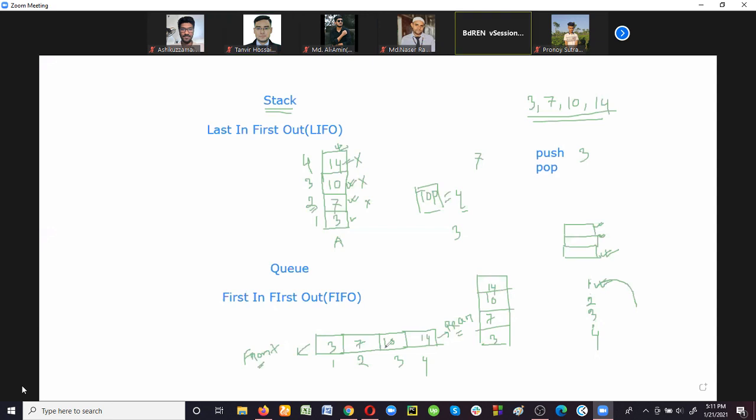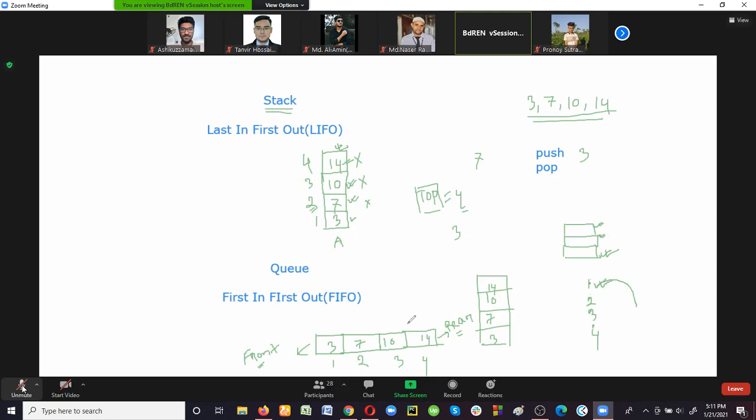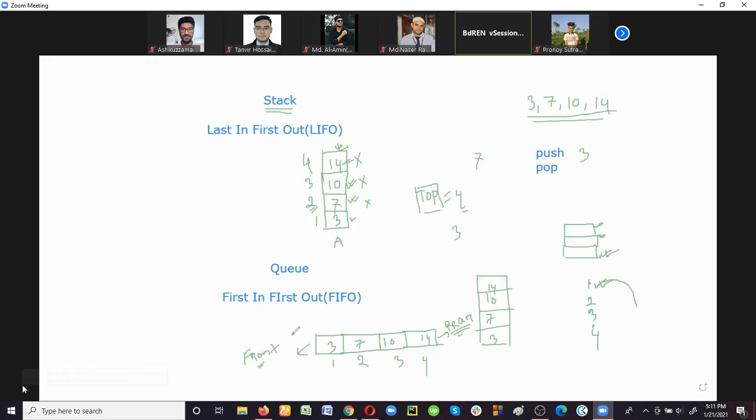Yeah, so I was just saying that in a queue, for inserting a data item we have to use one end of the queue, and for deleting a data item we use the other end. So which end should we use to add a new data item? We can add it at the rear. And for deleting a data item, we have to use the front end, because on this side we will always find the first data element.